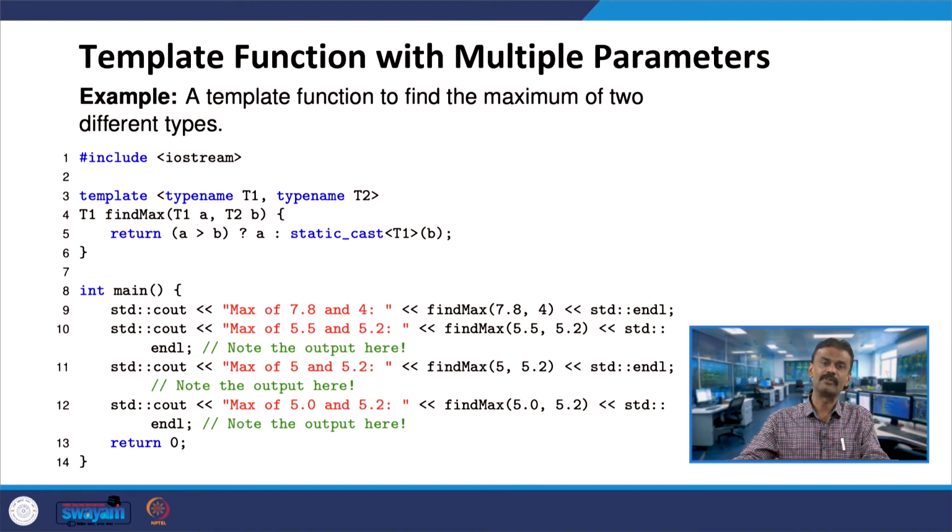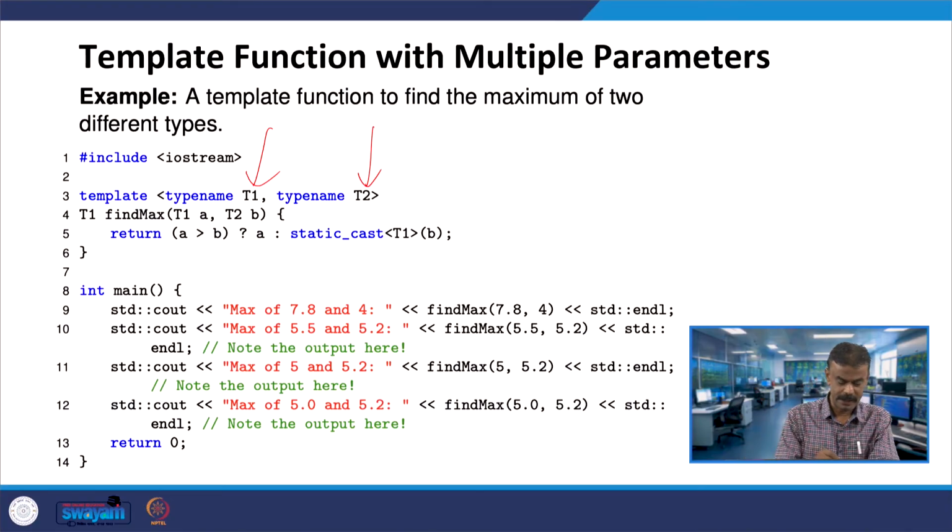Now let us have a template function with multiple parameters. Type name T1 and another type name T2, correct. If you remember, we got an error for the maximum of one integer and one double. Now how to address those cases? You can use whatever type names you want. Here we have used type name T1 and type name T2 in line number 3, and then we are going to run the same code. Let us say findMax of T1 a and T2 b. One type is T1, another type is T2. So that I can handle, let us say, float and integer or double and integer.